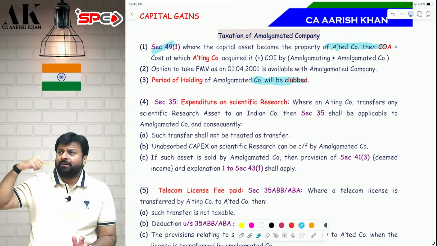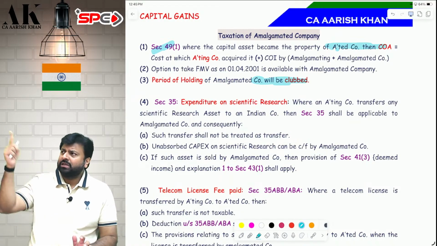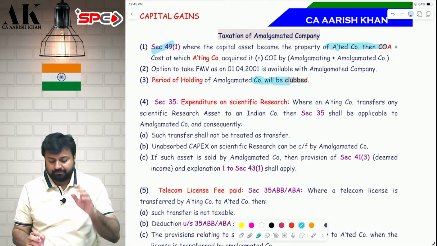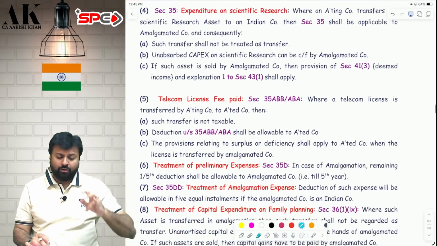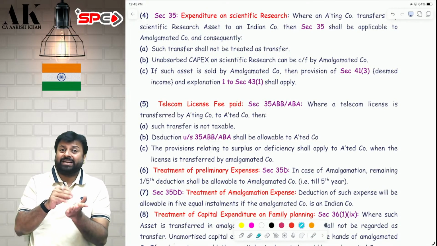So I am the amalgamated company, you are the amalgamating company. Whatever cost you have incurred for purchasing an asset will become my cost. Period of holding I will count from there. Now from point number 4 to point number 11, I have put all the PGBP provisions over here, which have an impact in amalgamation.